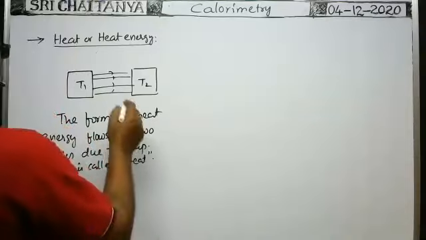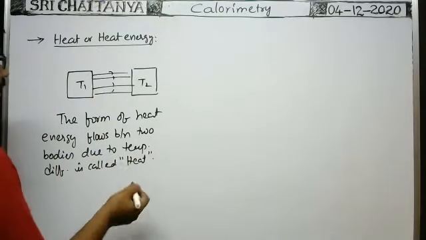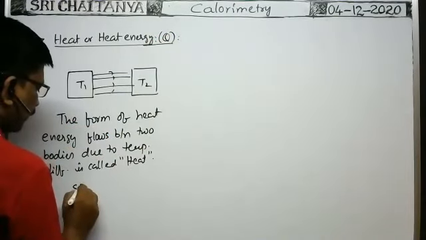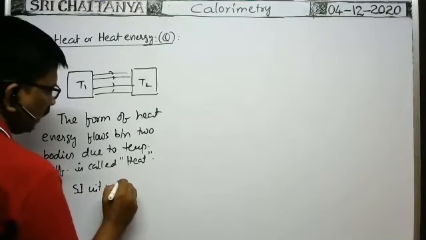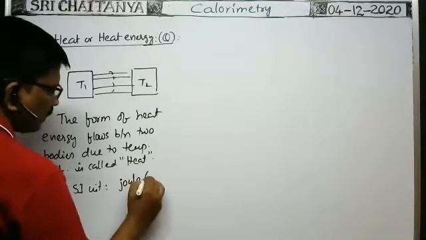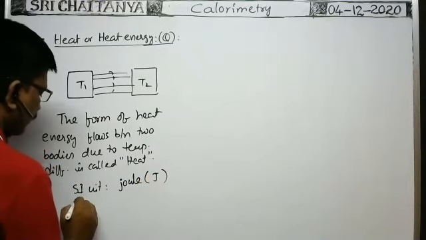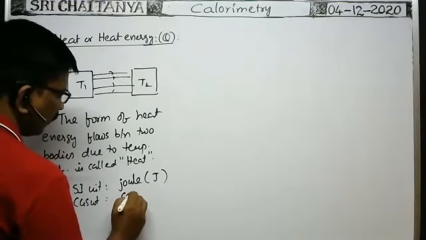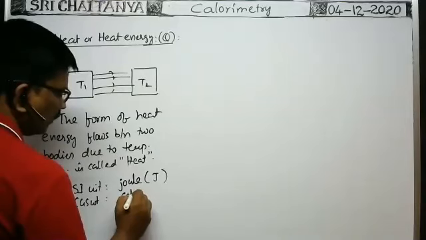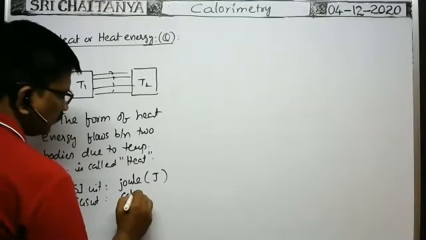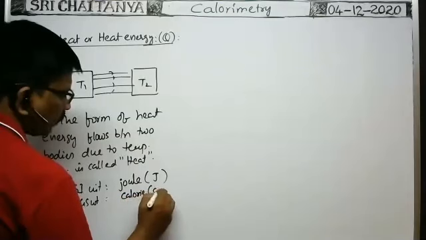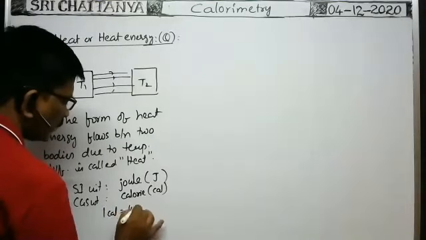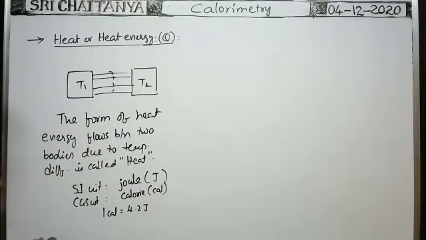Next, heat energy is generally represented with Q or sometimes H. The SI unit of heat energy is joule, symbol capital J. The CGS unit of heat energy is calorie, symbol small cal. The relation between these two is 1 calorie is equal to 4.2 joule.